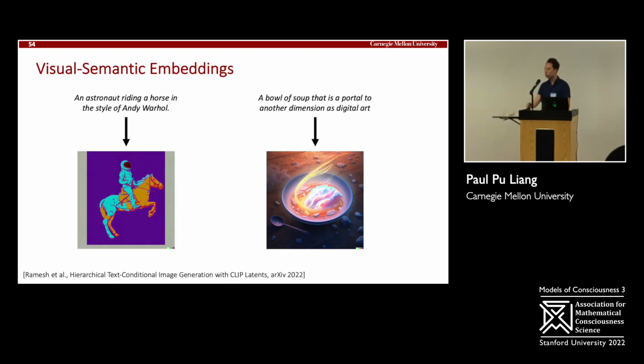And recently, we've seen people do this at a much larger scale. Instead of just retrieving nearest images in this coordinated space, they are actually generating these images pixel by pixel. Can I take a sentence that can be super weird, like astronaut riding a horse in the style of Andy Warhol, put it into a model, and it actually generates very realistic images in the style that you want? You can take a caption, a bowl of soup that is a portal to a new dimension as digital art, and generate these images pixel by pixel. This is all based on coordinating, taking positive images and their captions, coordinating them together, and using that to generate new images.